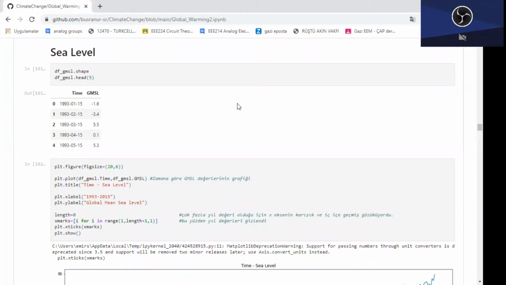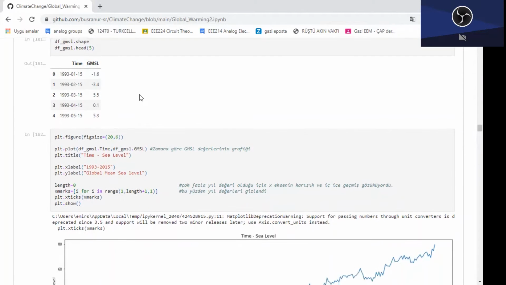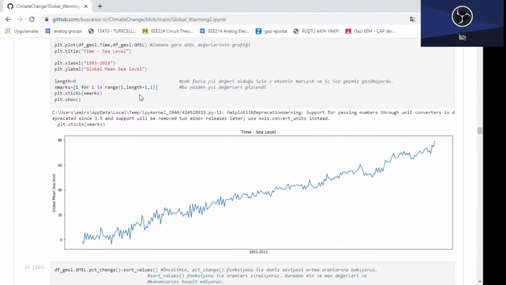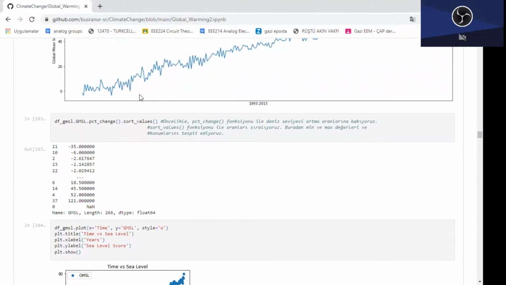I have the sea-level dataset, so let's continue with that. This dataset has two columns named time and GMSL, as you see. By using this dataset, we have some conclusions. After that, to have a clearer sight, we made a plot using matplotlib. When you see the plot, there is an increasing situation, so it's a risk for the future. And then we see the rise rates of sea level by using the percentage change function, and we sort them by the sort values function. So we have minimum and maximum values.